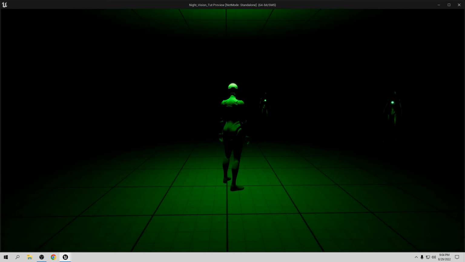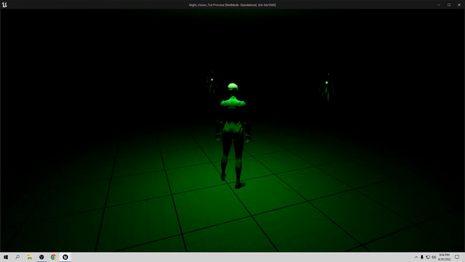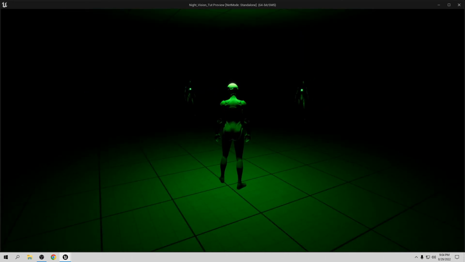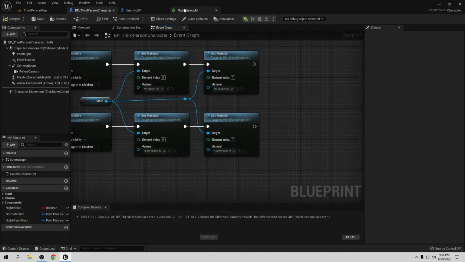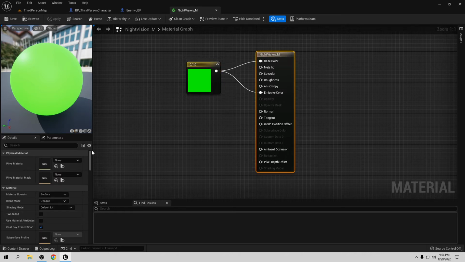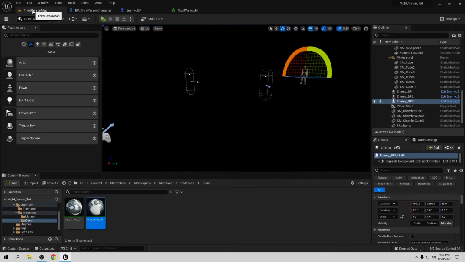Now nothing happens. When I press the button, they don't work. Why don't they work? Because Unreal Engine 5 still has a few bugs. So we need to work around this. Let's go to night vision here. Click on the night vision material. In the blend mode, which is opaque, you need to change this to masked. Let's save everything again. Let's test it out again.